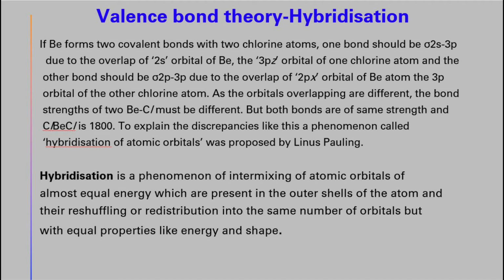As the orbitals overlapping are different, the bond strengths of the two beryllium chlorine bonds must be different. But both bonds are of the same strength and beryllium chloride is 180 degrees. To explain discrepancies like this, a phenomenon called hybridization of atomic orbitals was proposed by Linus Pauling. Hybridization is a phenomenon of intermixing of atomic orbitals of almost equal energies which are present in the outermost shell of the atom, and their reshuffling or redistribution into the same number of orbitals but with equal properties like energy and shape.